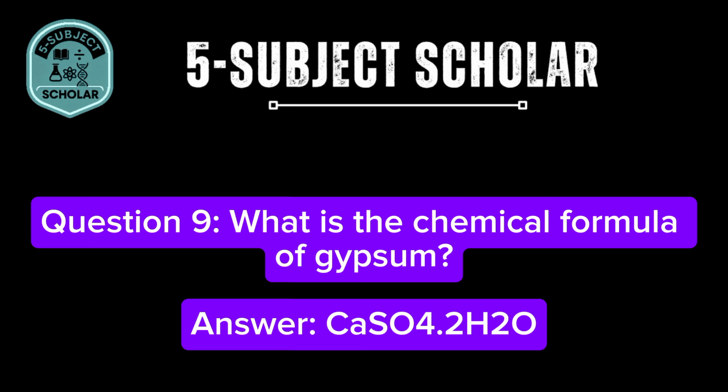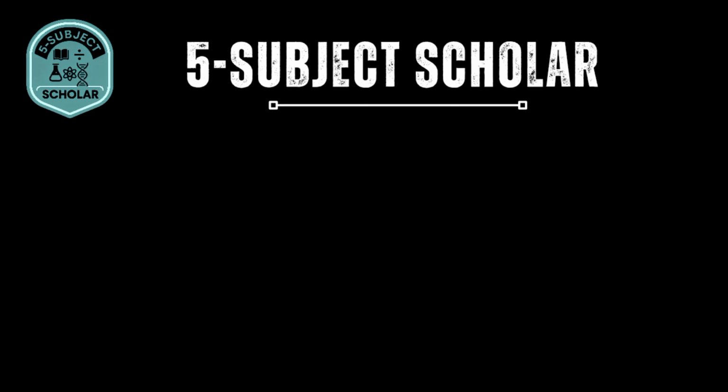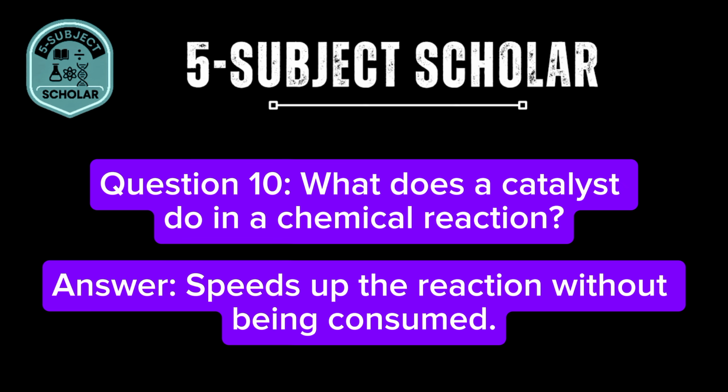Question 9. What is the chemical formula of gypsum? Answer: CaSO4.2H2O. Question 10. What does a catalyst do in a chemical reaction? Answer: speeds up the reaction without being consumed.